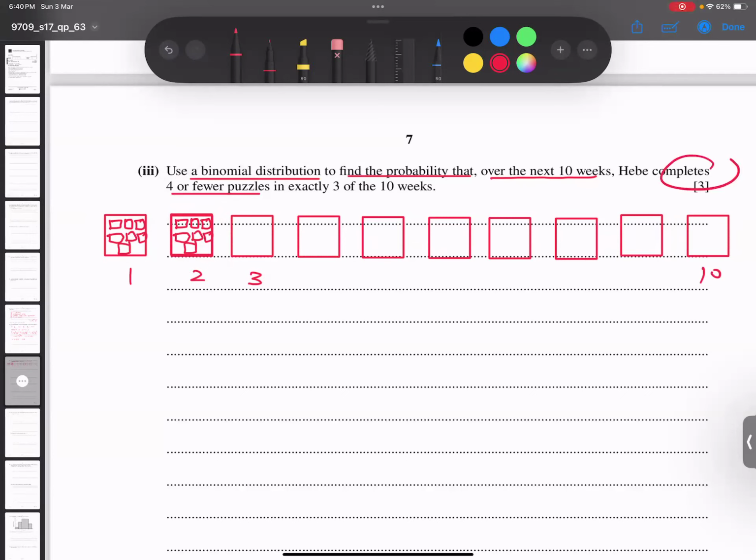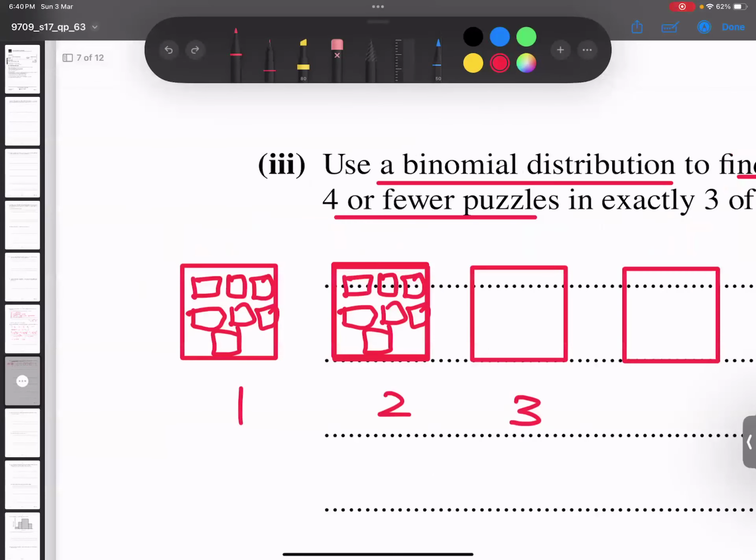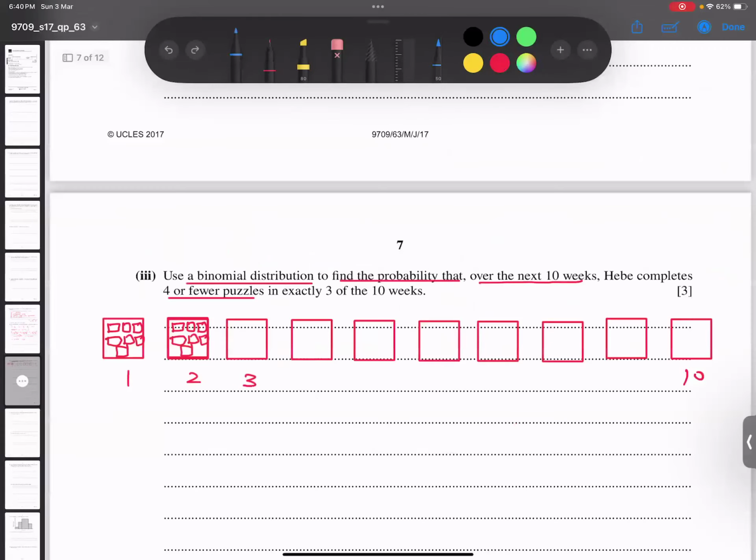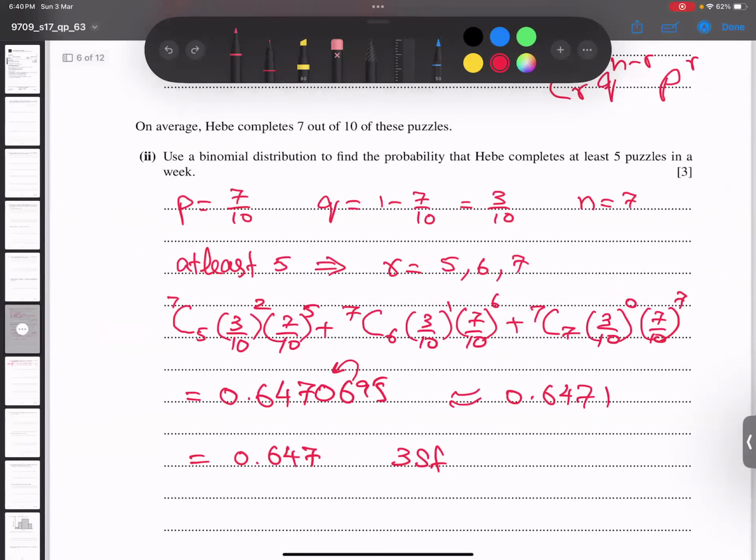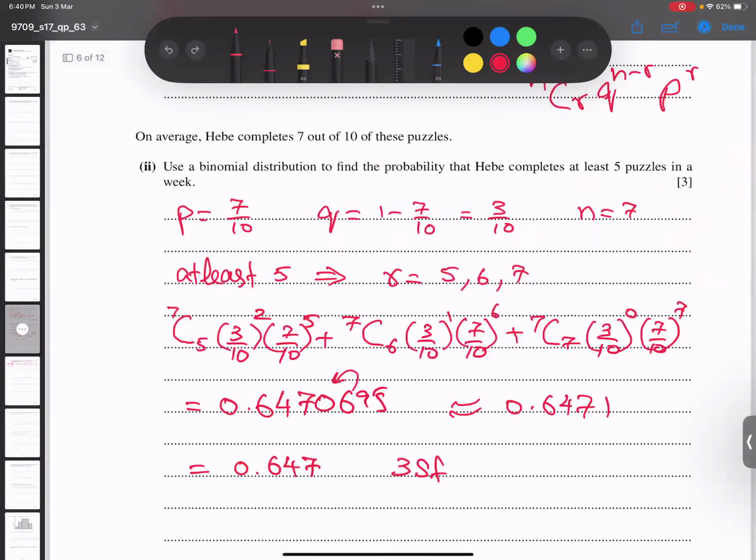But he said he completes fewer than 4 puzzles in 1 week. Look. I elaborate here. He completes fewer than 4. What does fewer than 4 mean? 4 and less than 4. Fewer than 4 means 4 and less than 4. So I just come back to the previous part. He's saying here at least 5 puzzles. So 5 and more. Okay.